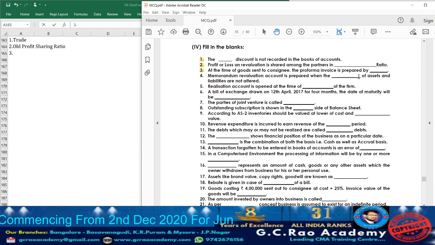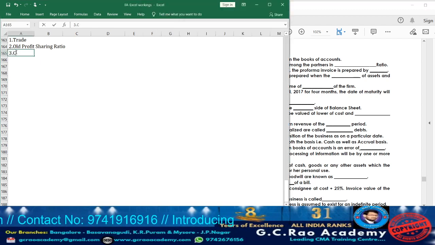When the consigner sends the goods to the consignee, along with the goods he sends a document called pro forma invoice, in which he provides the details: how much quantity of goods he has sent, what is the quality of the goods, and at what price the consignee has to sell. All these details will be mentioned in that pro forma invoice. So who is going to prepare it? Consigner. So accordingly take down the answer, consigner.